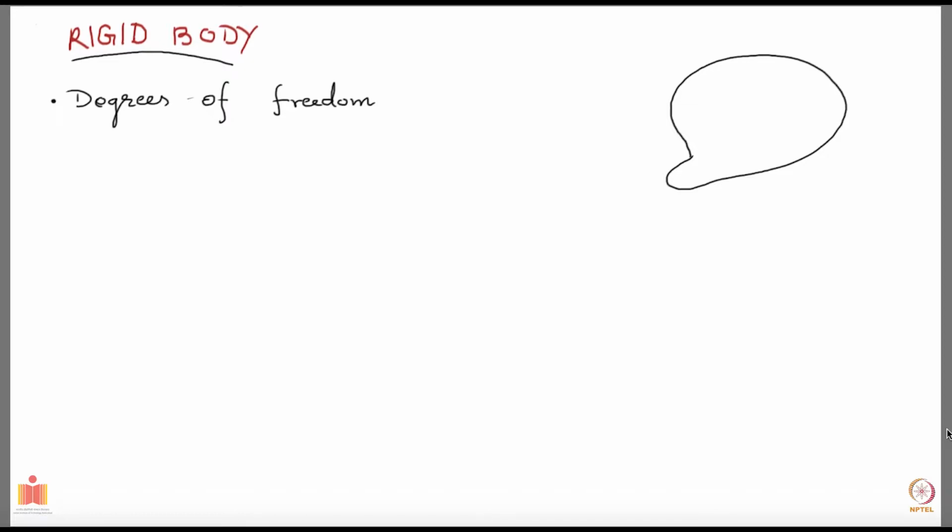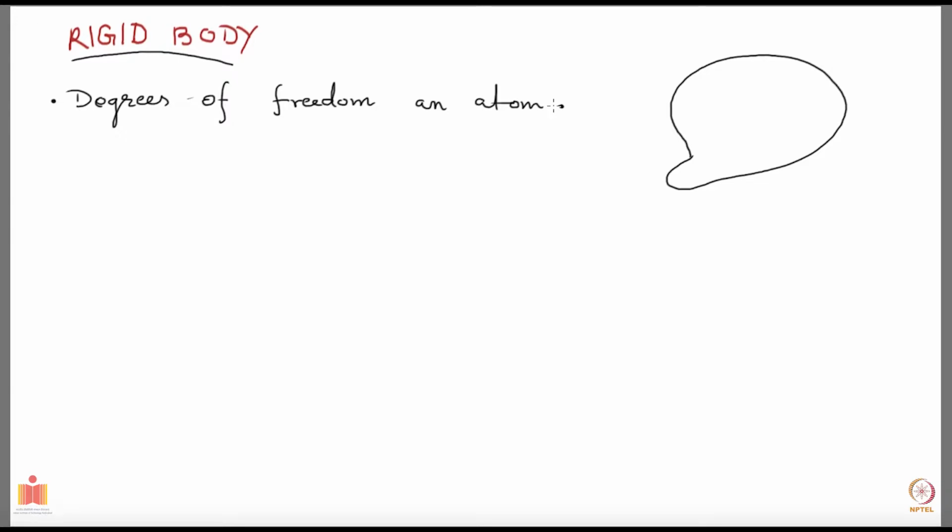But even before I talk about a rigid body, let me talk about an atom. I want to ask how many degrees of freedom an atom has. I'm asking this because our rigid bodies are made up of atoms. So let's ask what are the degrees of freedom of an atom.